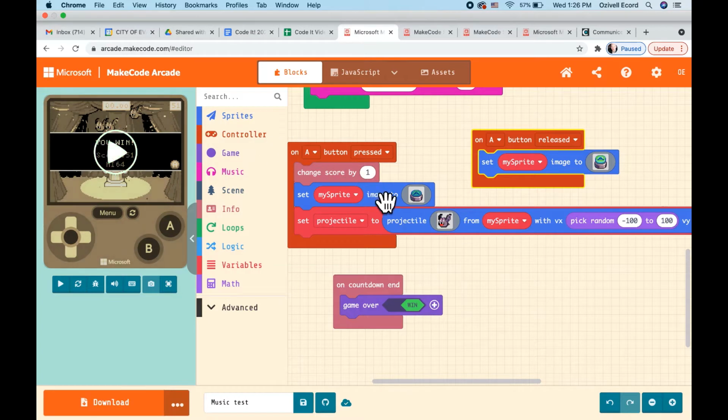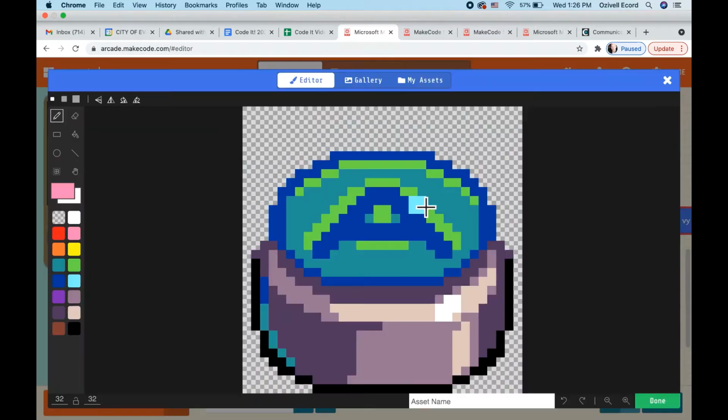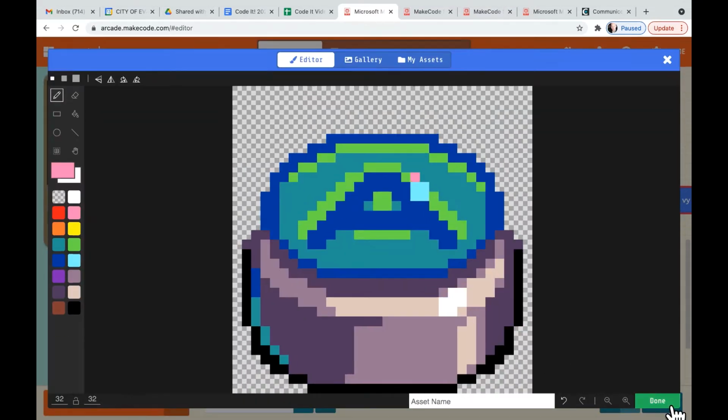And then it is going to set my sprite, which is the image of the A button. It's this, which is the A button smashed down.